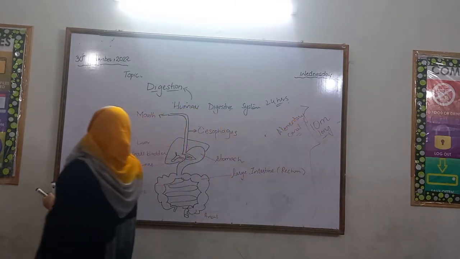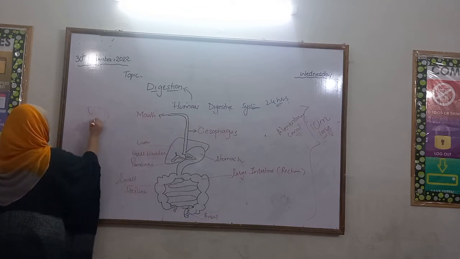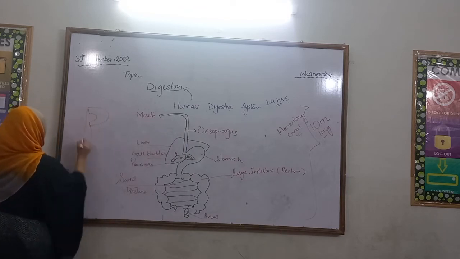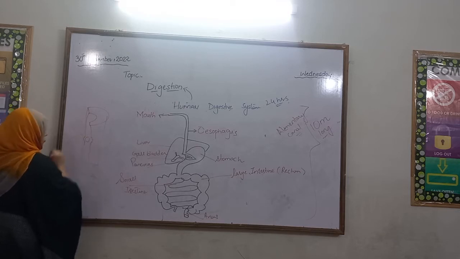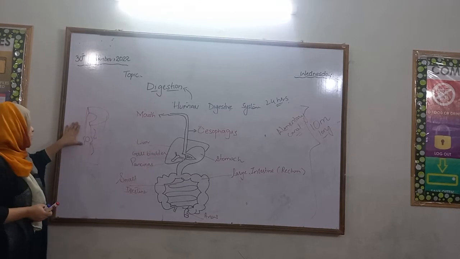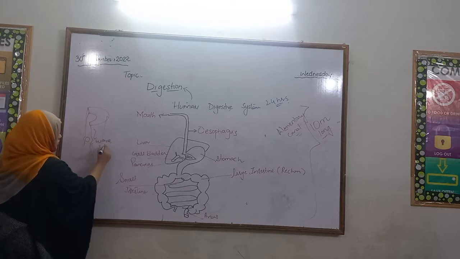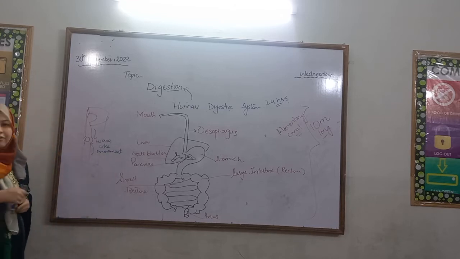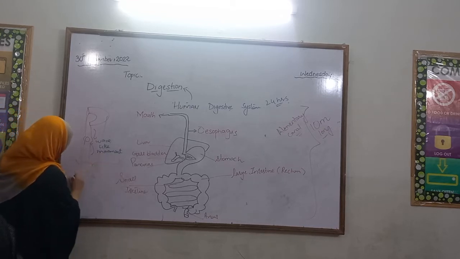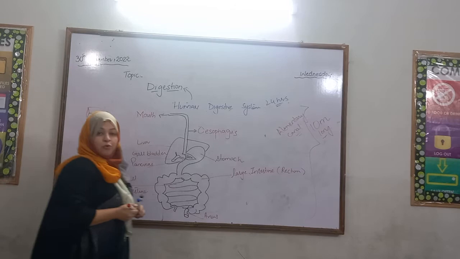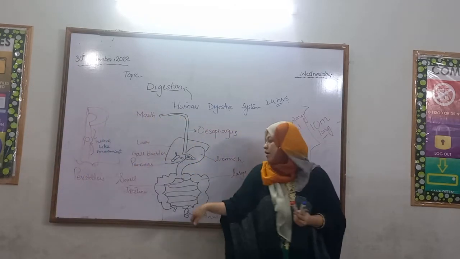So, now we will draw the diagram of muscle of the alimentary canal. This is the muscle wall and it produces wave-like movements. These muscles make wave-like movements. What do we call wave-like movements? These wave-like movements are called peristalsis. Peristalsis is the movement that pushes food from mouth to anus.